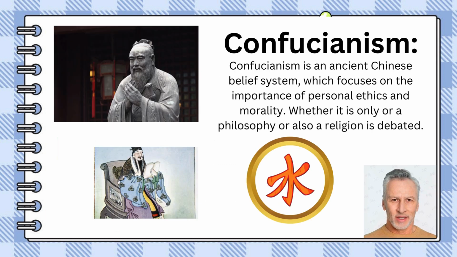In simple words, Confucianism is an ancient Chinese belief system which focuses on the importance of personal ethics and morality. Whether it is only a philosophy or also a religion is debated. And here are some picture examples.